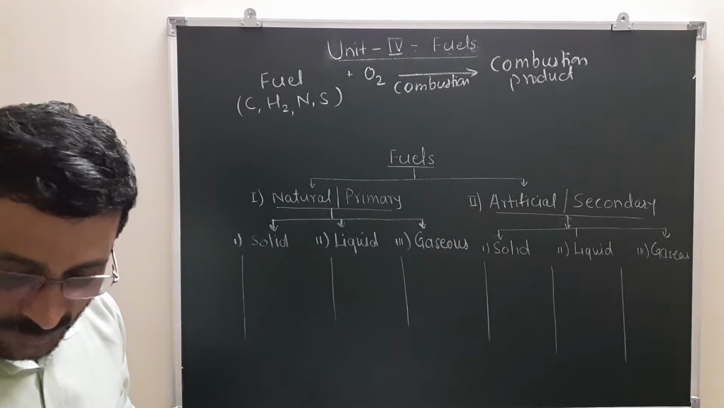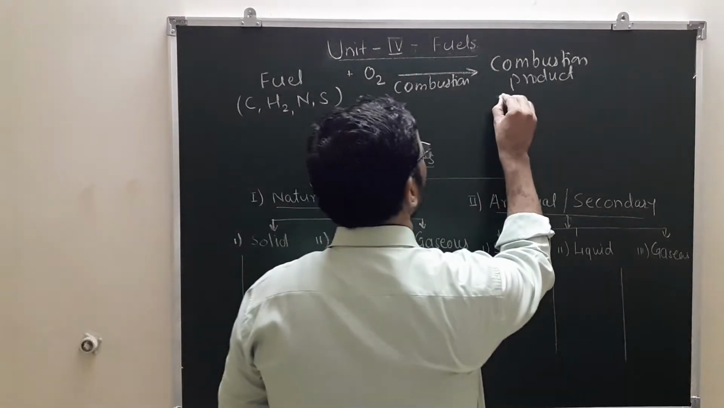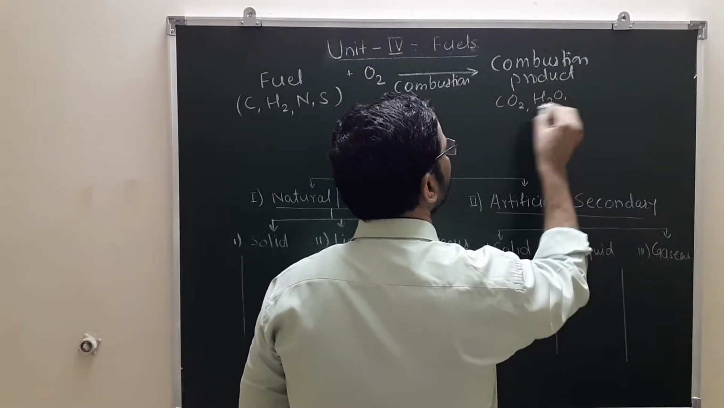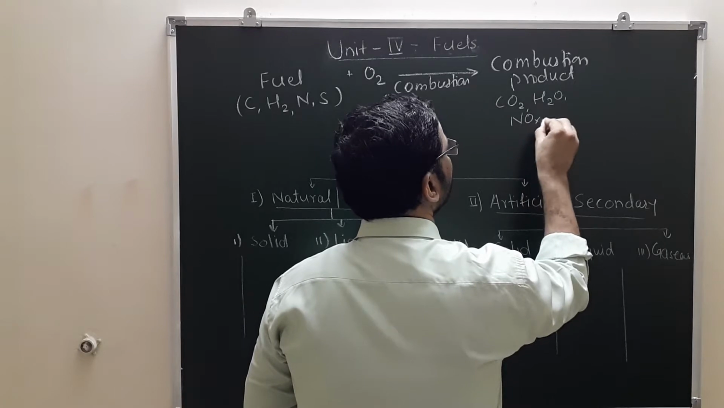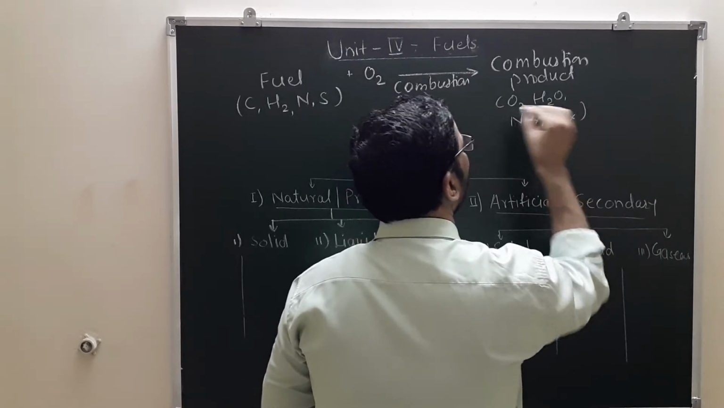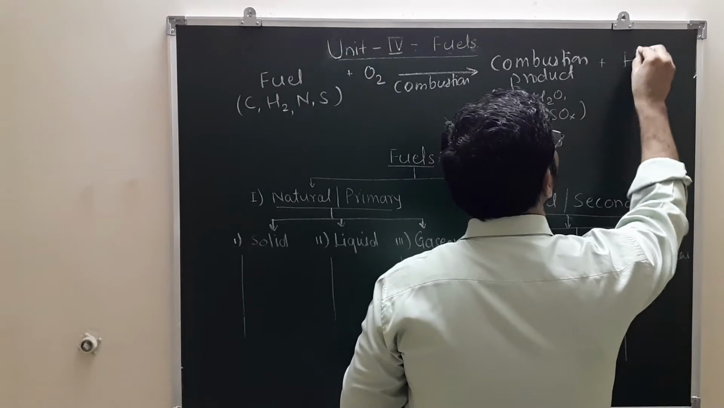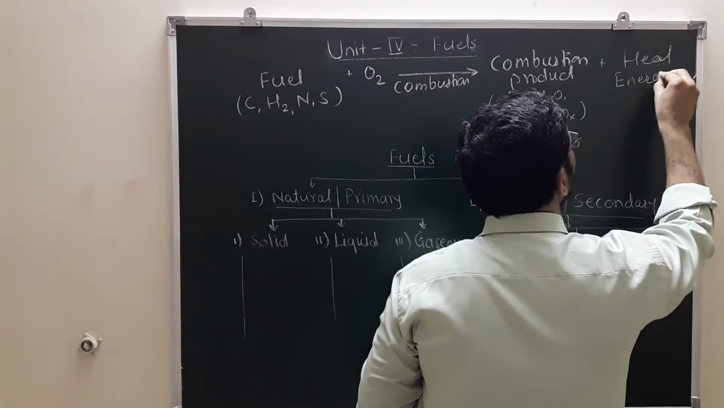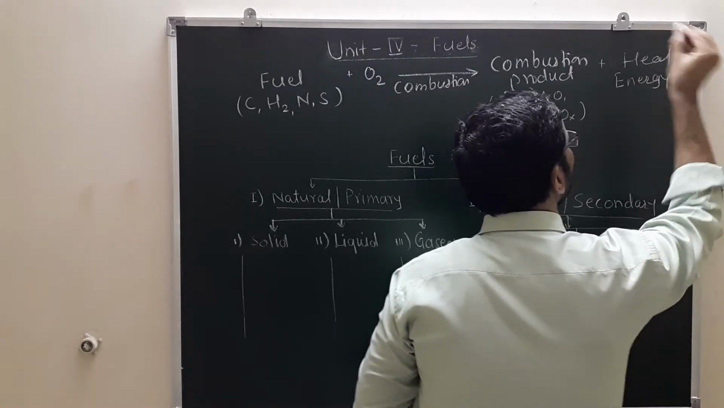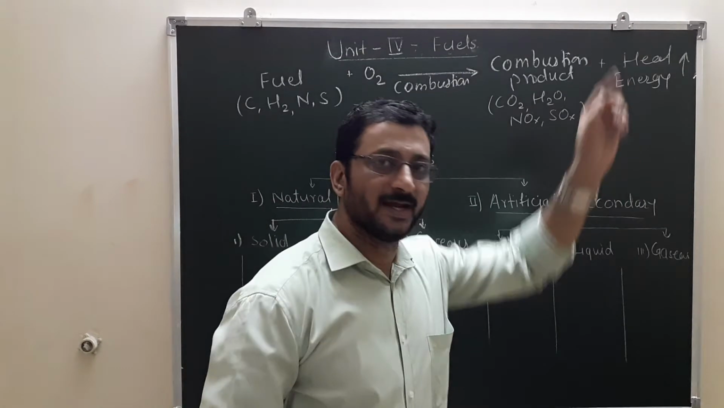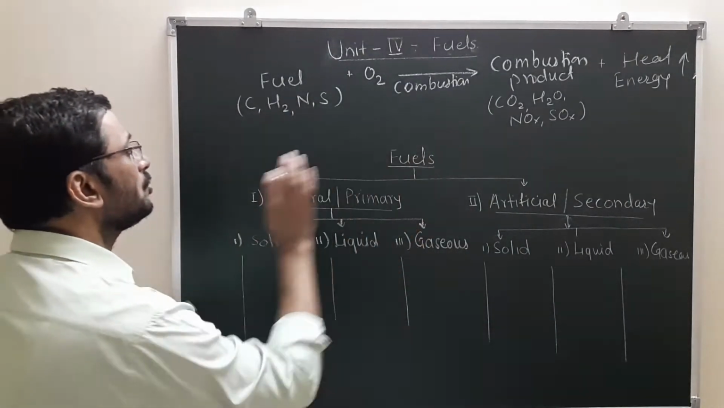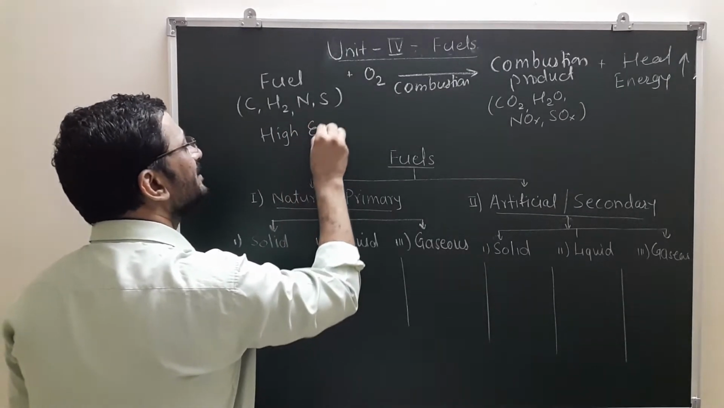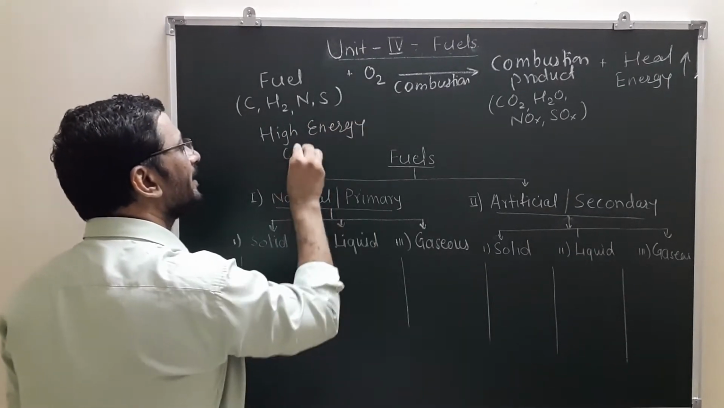Fine. So what are these combustion products? Carbon will form CO2 gas, hydrogen will form H2O gas, nitrogen will form NOx, sulfur will form SOx, and so on, plus release of heat energy at a rapid rate. This up-headed arrow indicates liberation of energy. So this fuel has high carbon content, or high energy content.